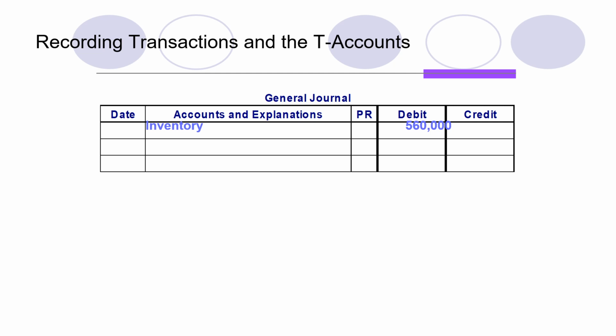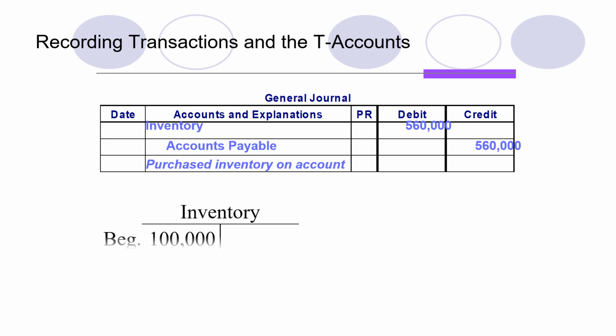Over here we have purchased inventory of 5,60,000. So this amount is debited, and accounts payable is credited because this purchase is on credit. So this is the real entry of your purchase of inventory, and this purchase is on account.